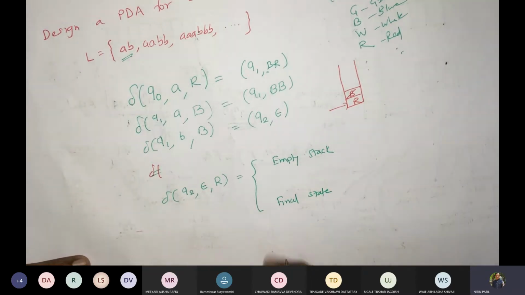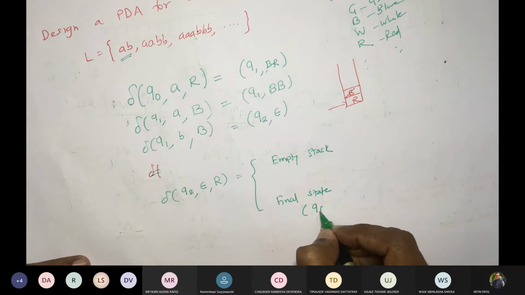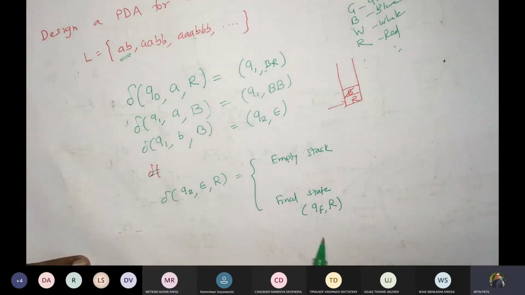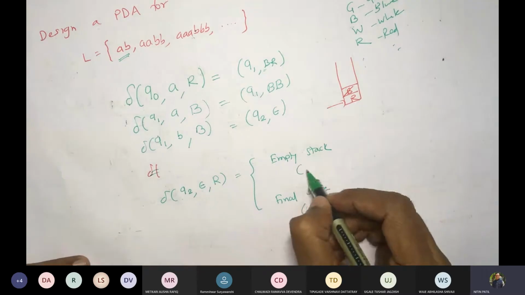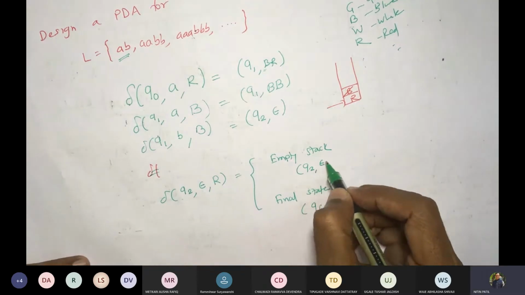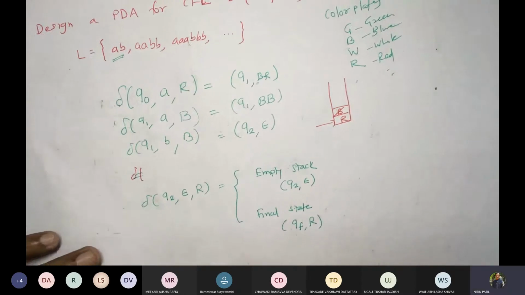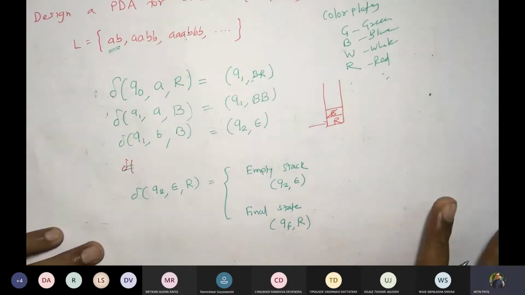If you are accepting with final state, you will write QF R, and if you are accepting by empty stack, you will write Q2 epsilon. Stop there, and you will not process further.